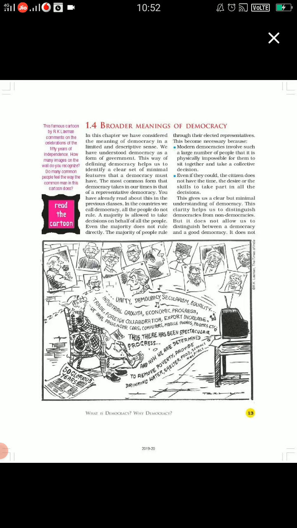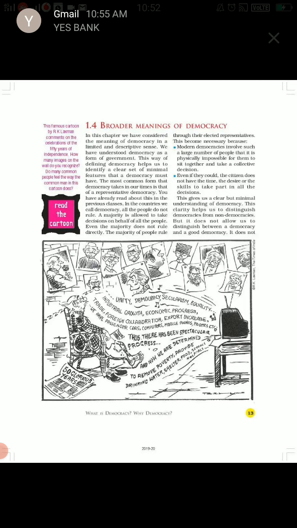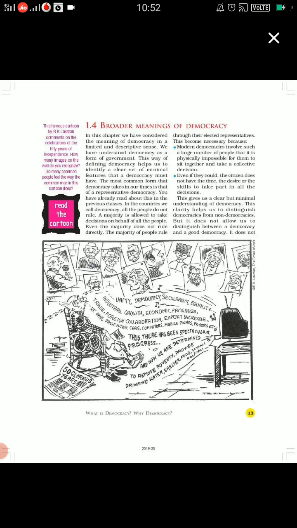This becomes necessary because modern democracies involve such a large number of people that it is physically impossible for them to sit together and take a collective decision. If you take the example of your own country, it has a very big population. How can each and every citizen go to parliament and discuss? So we have our representatives.